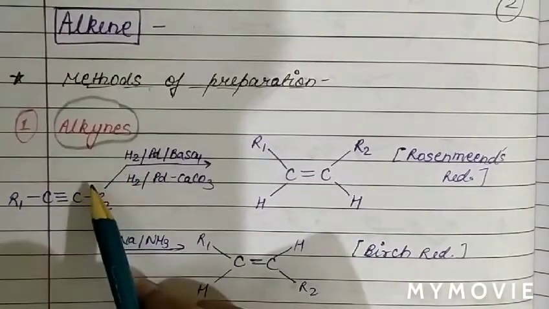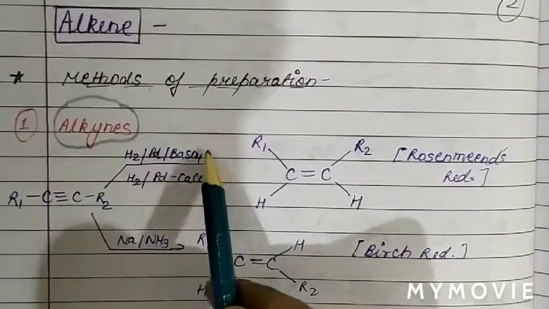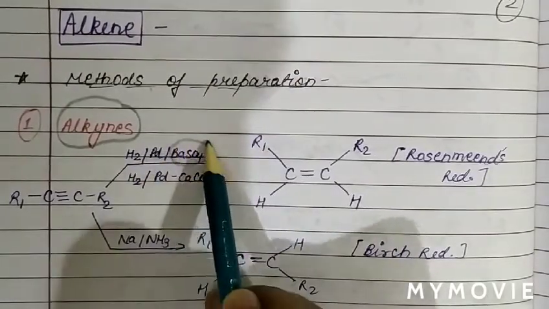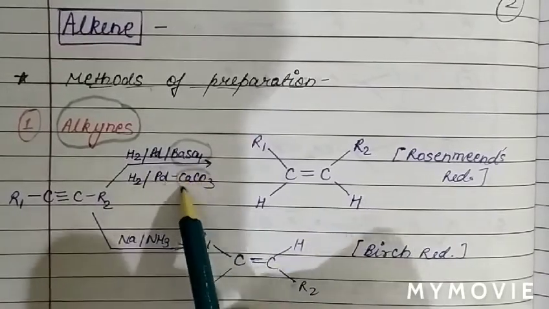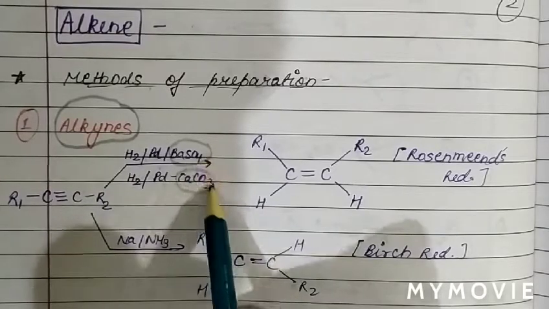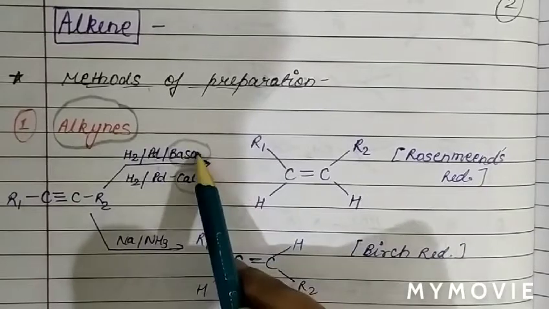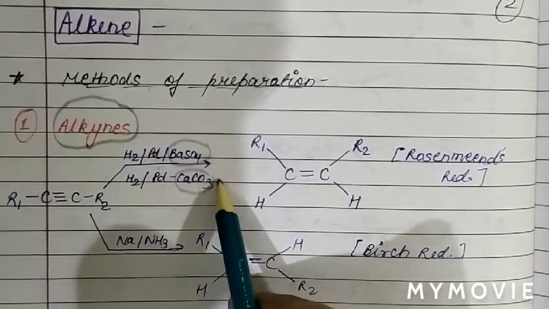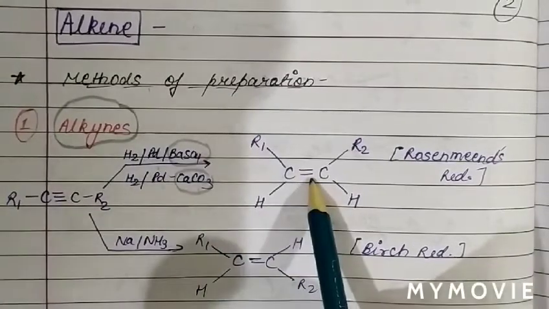So basically in alkynes, when hydrogen is added in presence of palladium and barium sulfate, also we can say when hydrogen in presence of palladium and calcium carbonate is added. So basically barium sulfate or calcium carbonate acts as a poison. These two compounds, barium sulfate and calcium carbonate, act as a poison and stop the reaction at alkene only.